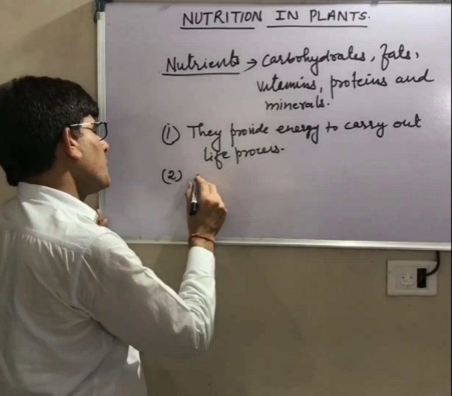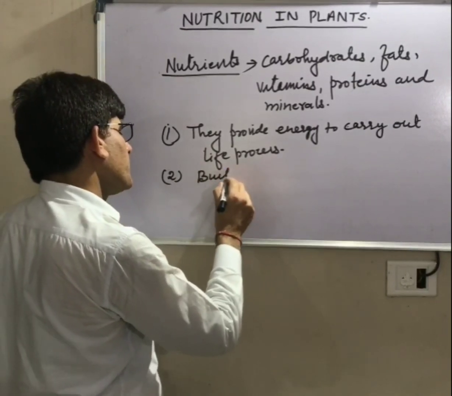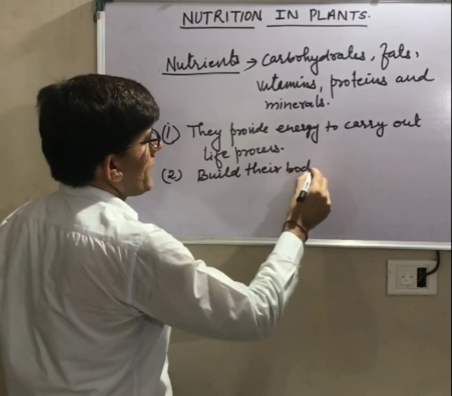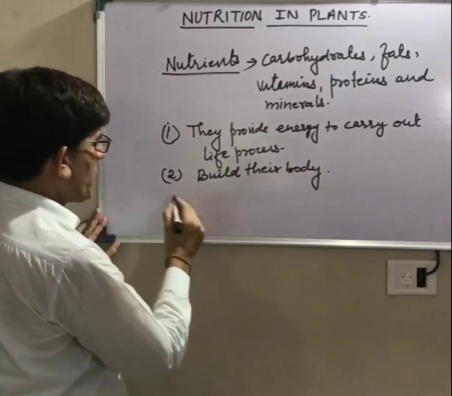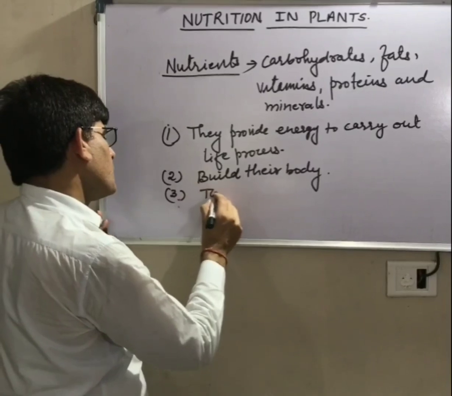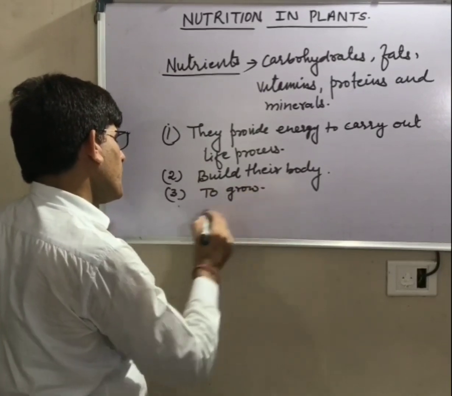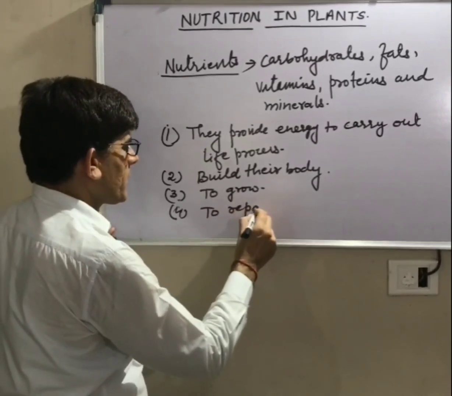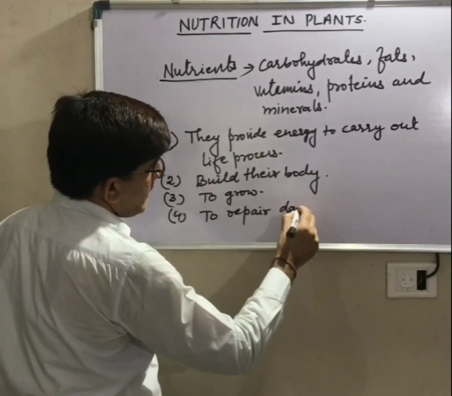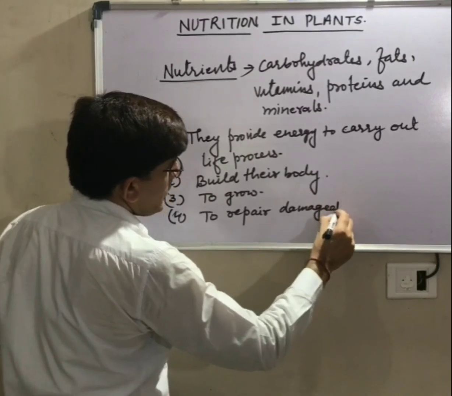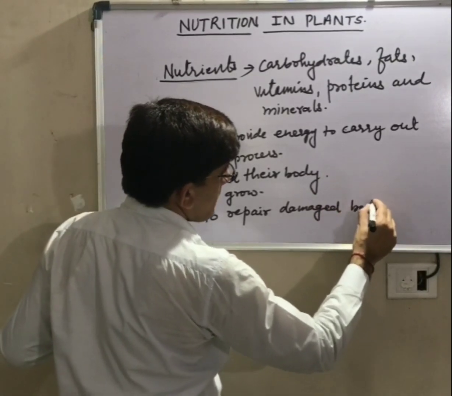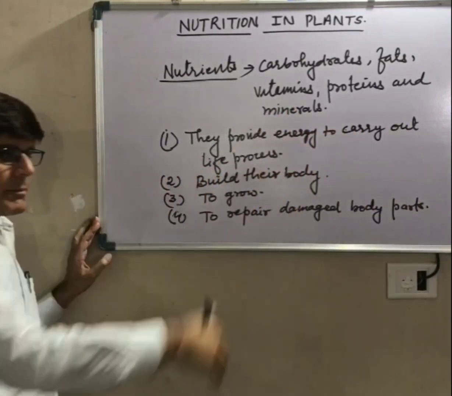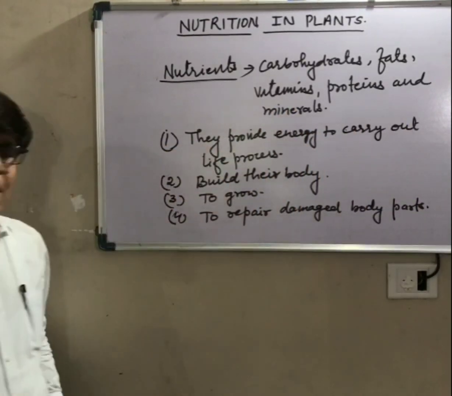Number two, to build their body. Organisms need nutrients to build their body. Third one, to grow. And fourth one, to repair damaged body parts. So for these purposes, nutrients are required by the body.